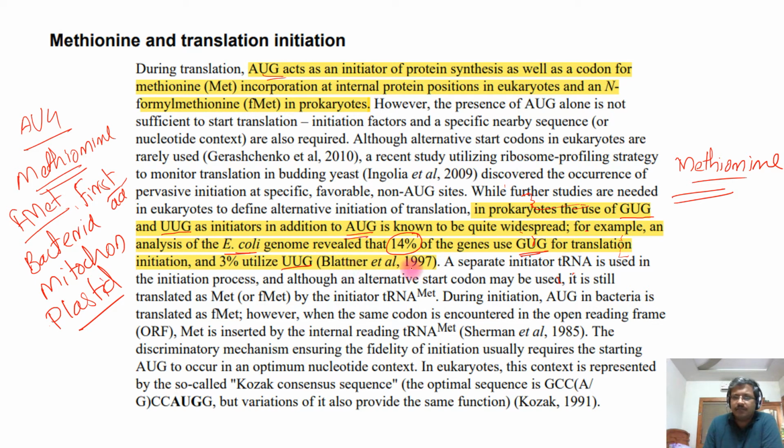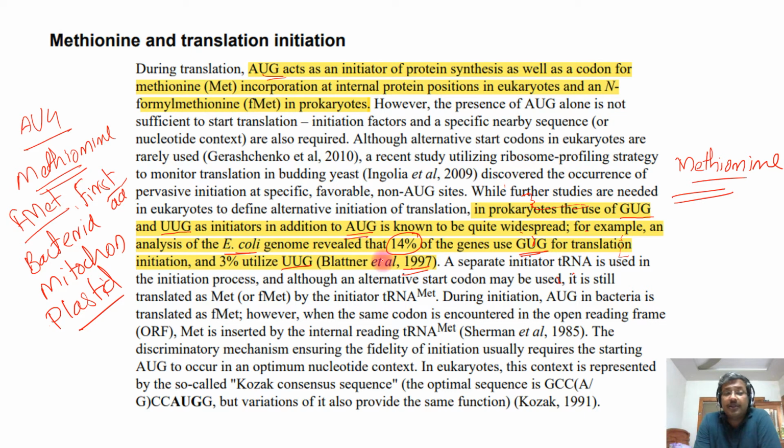This was shown in an article published in 1997 by Blattner et al., which you can find on Google Scholar. If you're interested, you can read the full article, but from the NEET point of view, I have shared the entire content you have to keep in mind, and you can expect this question in the biology part.